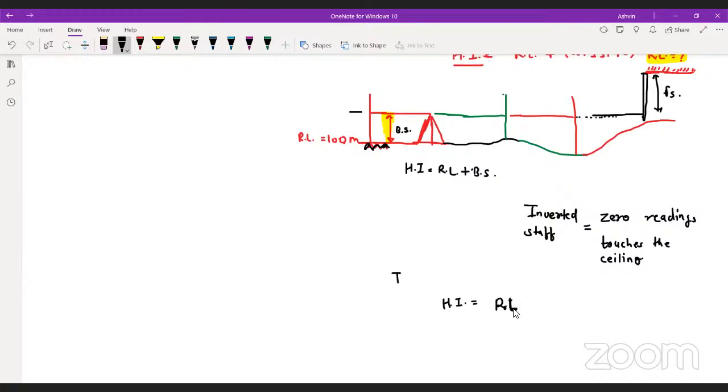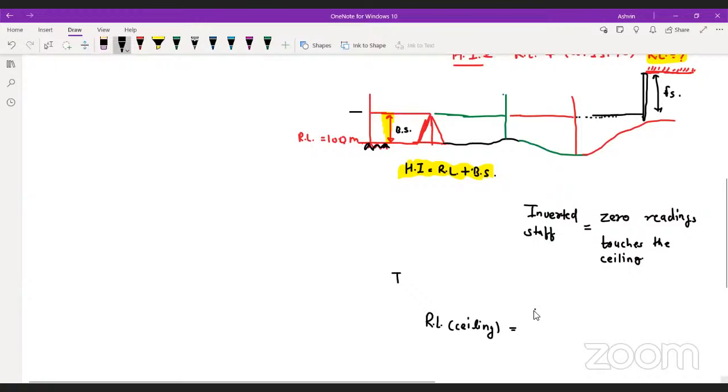All you have to do is remember this thing. RL of benchmark. Okay, we don't do this in this way. Wait a minute. Basically, consider, if you want to calculate the RL of ceiling. So what we were doing here, this was our concept, like HI equals to RL plus BS.